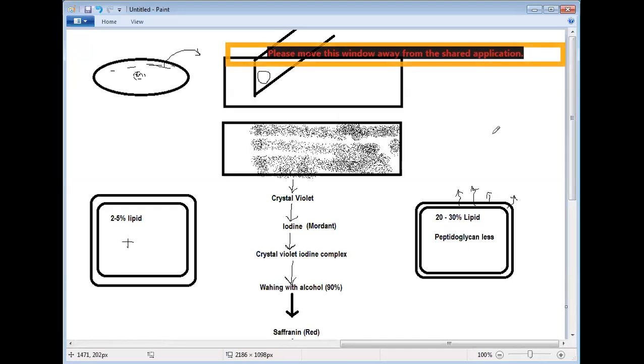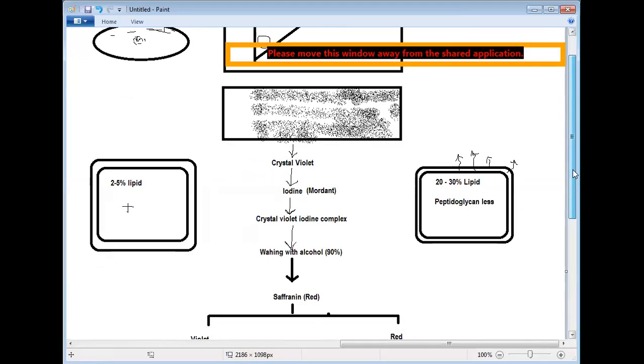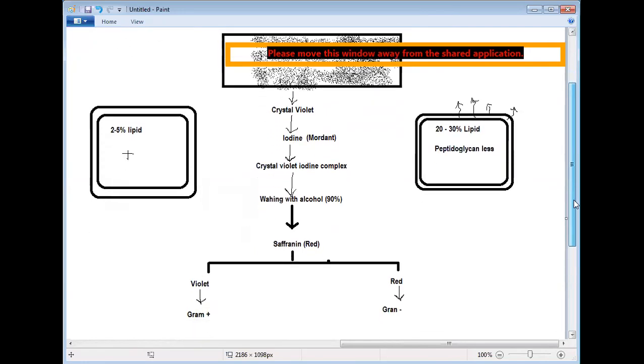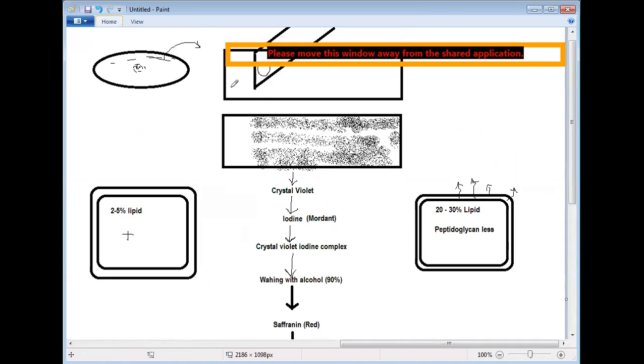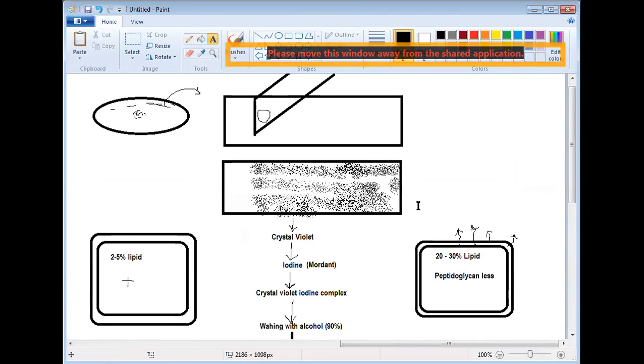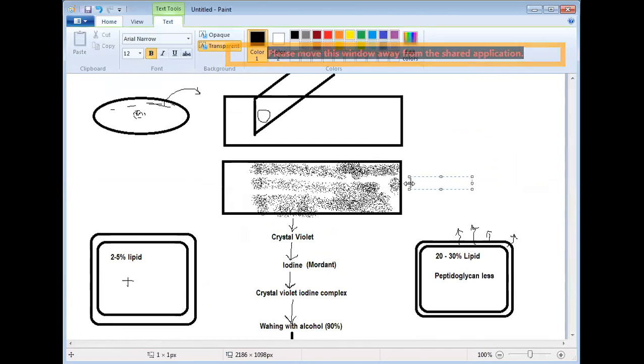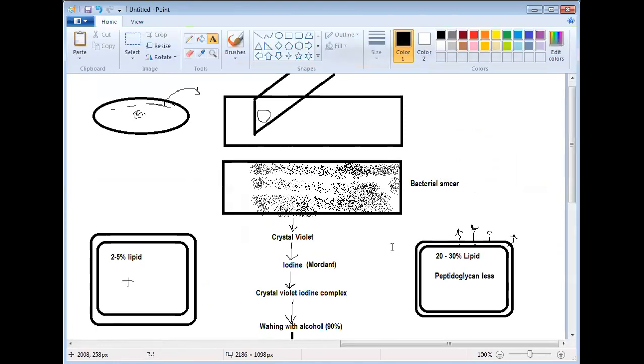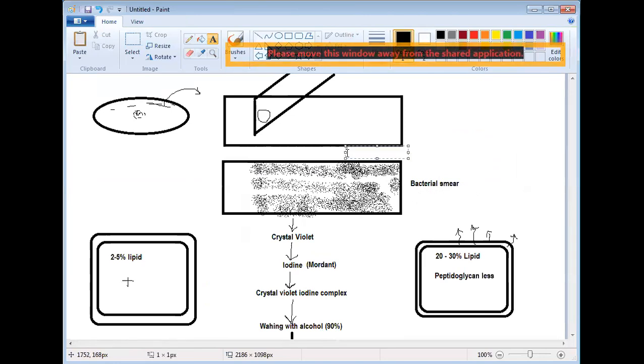So this is about gram positive and gram negative bacteria. Have you written this part? This is called bacterial smear. We prepare a bacterial smear, then we air dry it. After air drying, it will be fixed, and then we go for using these colors.